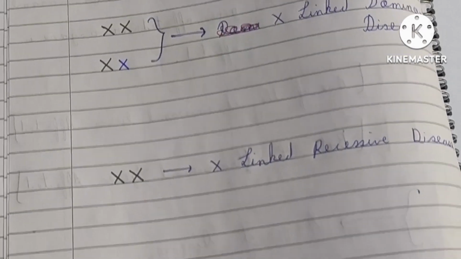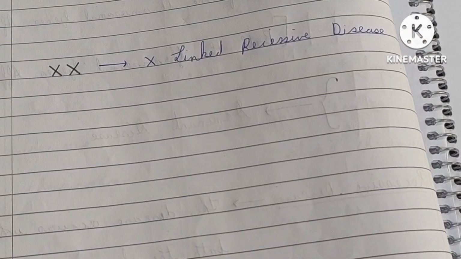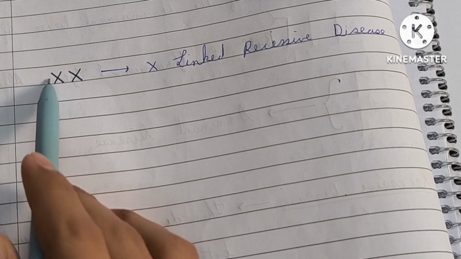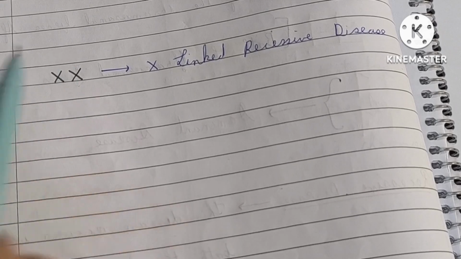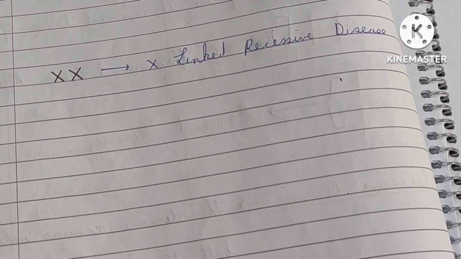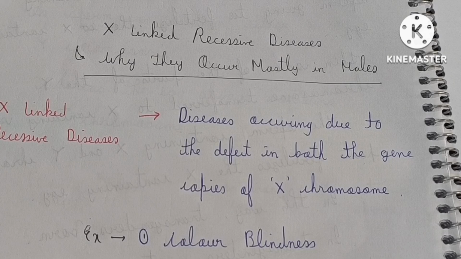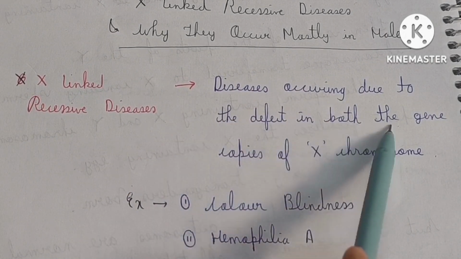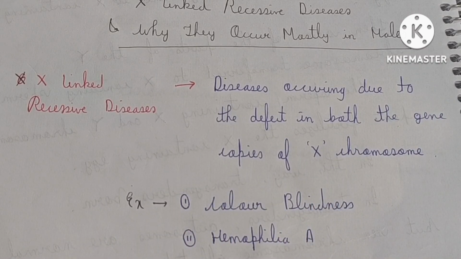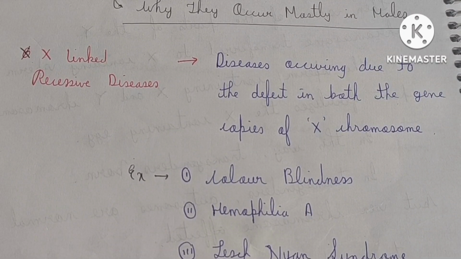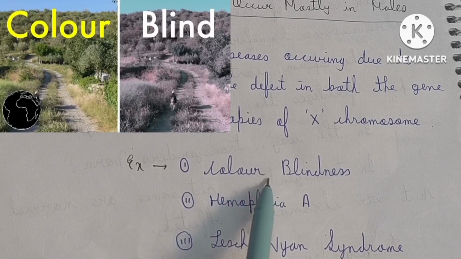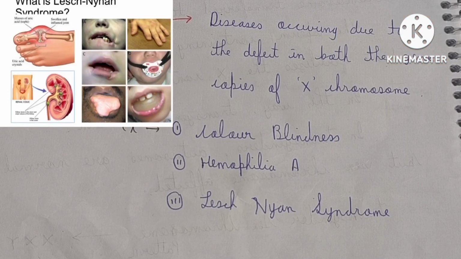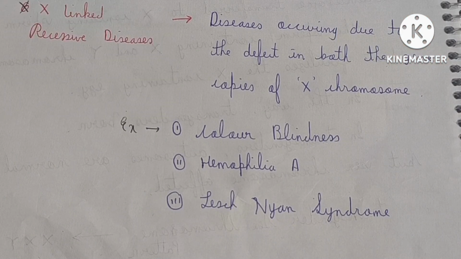But in this case I want to mention X-linked recessive diseases. Simply remember that X-linked recessive disease will occur when both the gene copies of the X chromosome, or both the X chromosomes, are abnormal or defective. So I have written the definition: X-linked recessive diseases are diseases occurring due to a defect in both the gene copies of the X chromosome. Examples are color blindness, hemophilia A and Lesch-Nyhan syndrome. So these are the definitions and examples of X-linked recessive diseases.